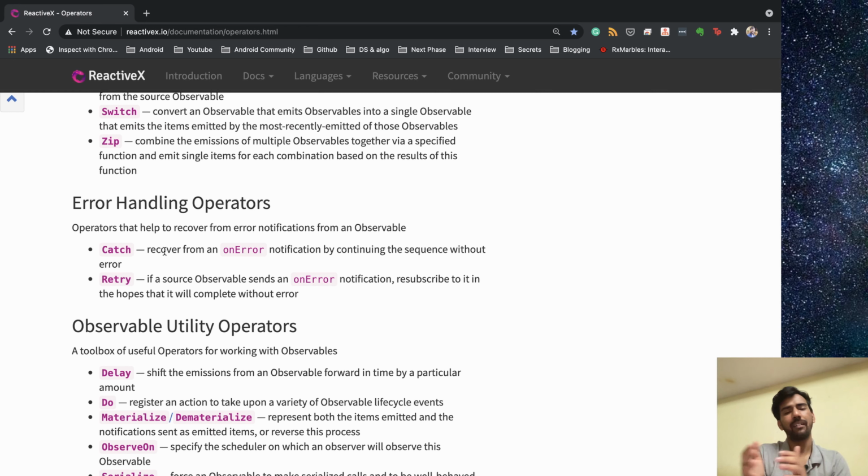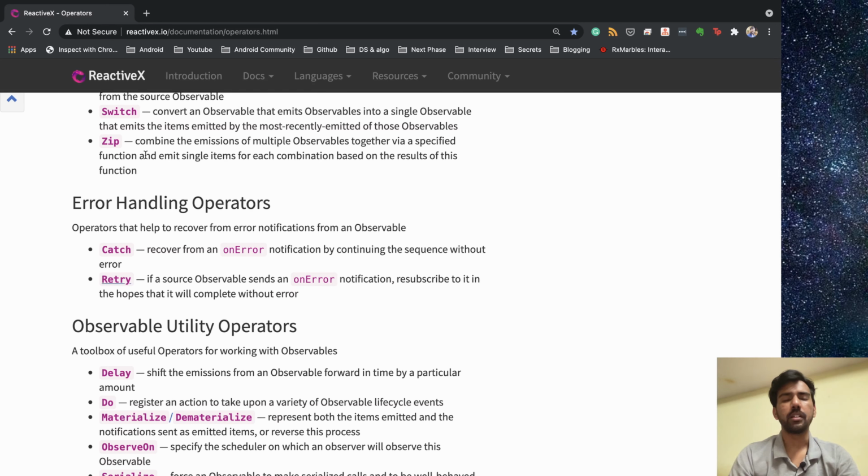And retry means you have some error, okay, then you resubscribe to the same observable and hope that the whole sequence will be emitted without having any error. So let's see how many operators we have in RX Java to handle all these catch and retry scenarios.